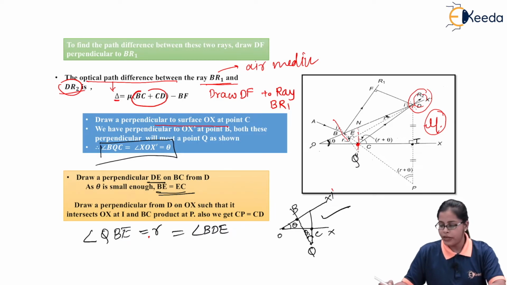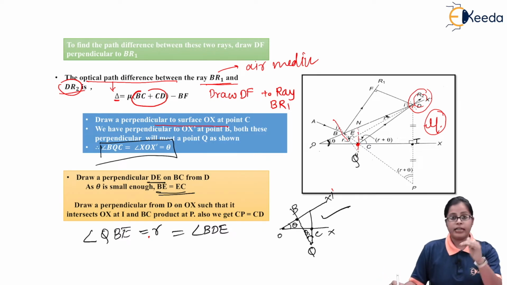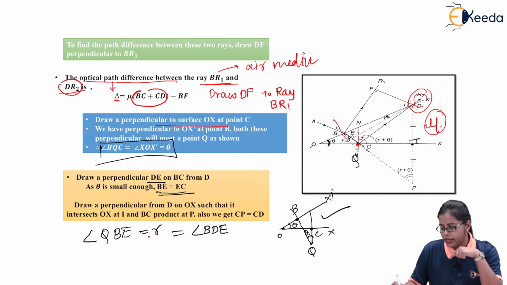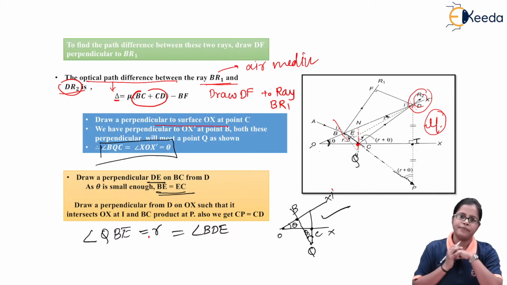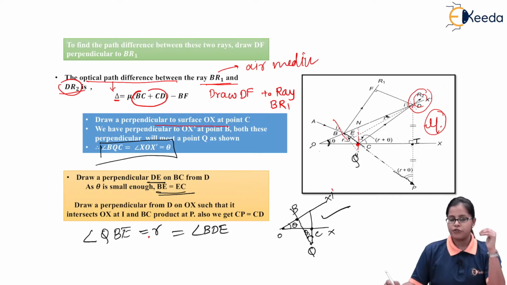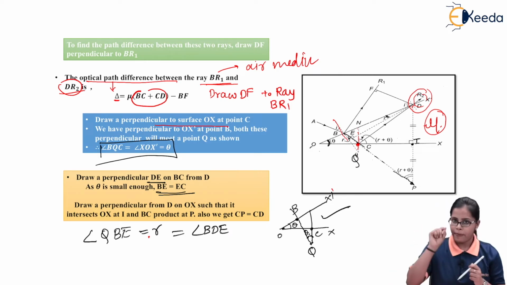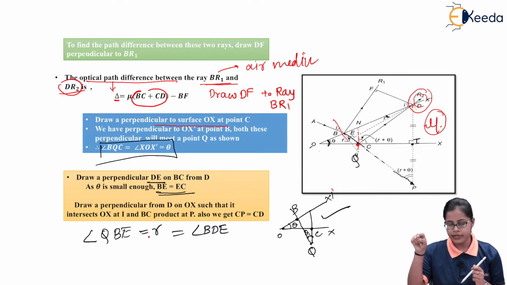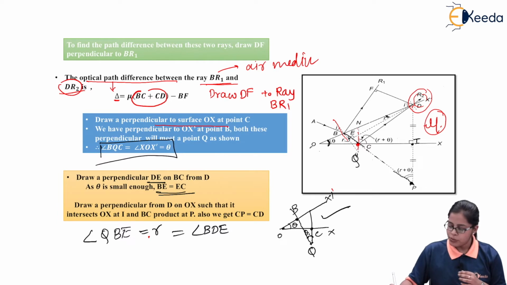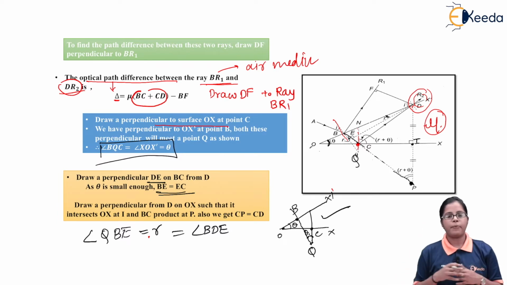Now if you drop a perpendicular from point D on the surface OX, that is at I, we are going to get, and we are even producing a further line along BC, and this further line BC meets that perpendicular at point P. So the last part of this geometry is that we have dropped a perpendicular from D at point I on the surface OX, and we have produced BC in the backward direction, which is meeting the normal drawn at point P.